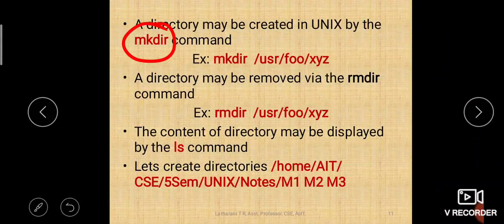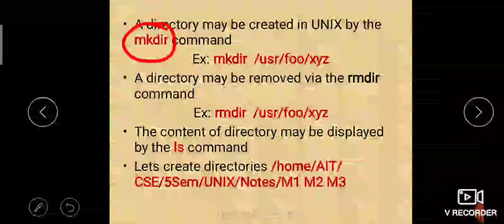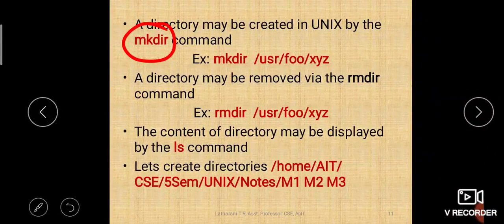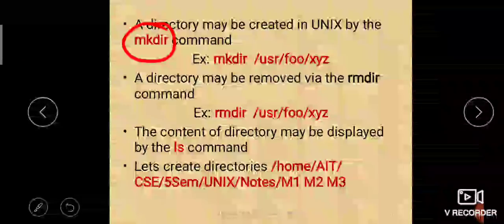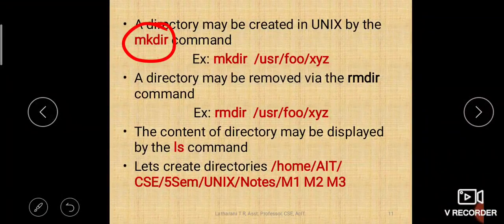We have seen how a regular file can be created using the vi command. You can also create regular files using the cat command. I'll show you how to create a file using cat. There are different commands to create a directory and a regular file. A regular file is a text file or a binary file, and you can create it using vi, and cat also. Let us see how.